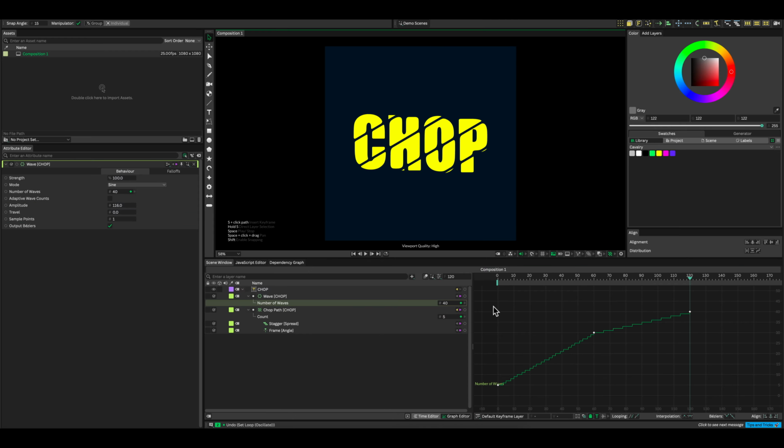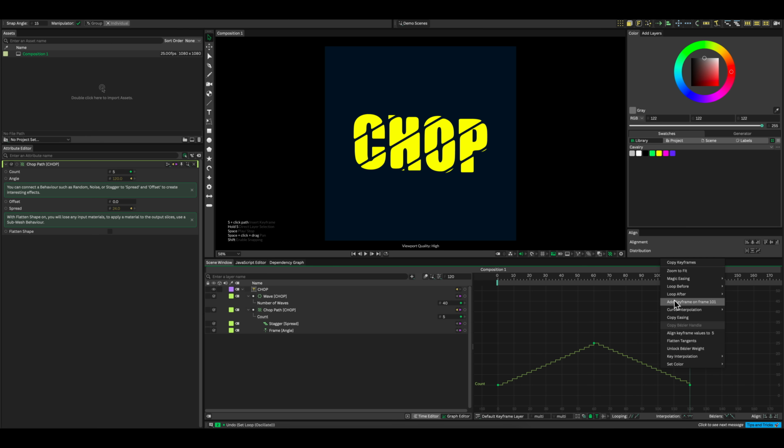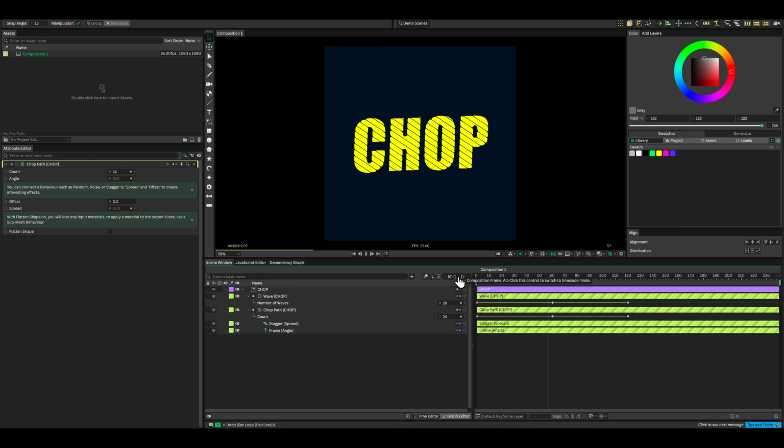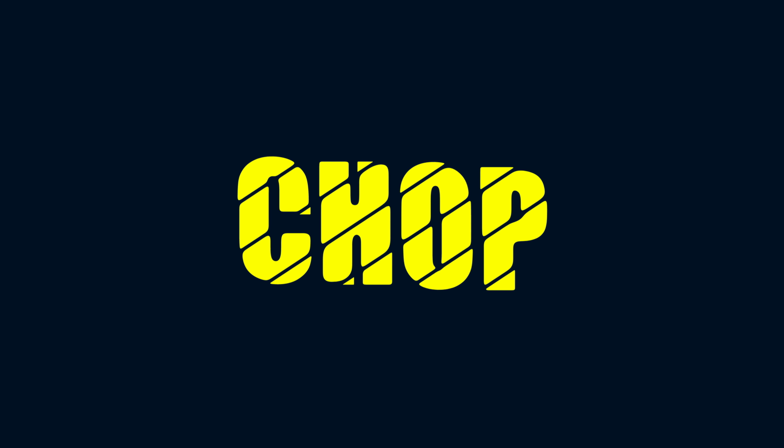Set both curves to oscillate after their final keys. Oscillate retraces the values and completes the loop. One text shape now generates every cut, offset and wave. The source stays simple while connected rules create the complexity.